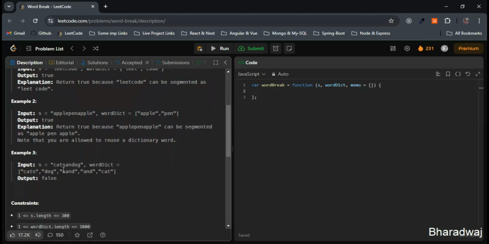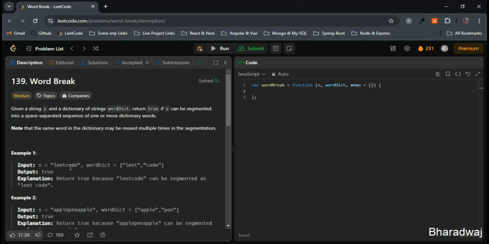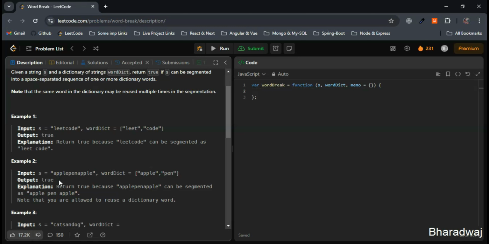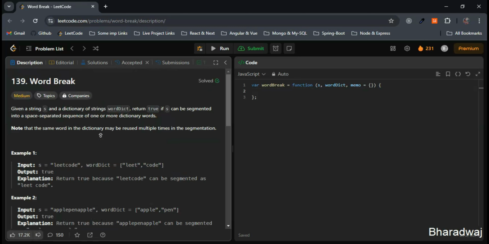And this one is false because we are having the words cats and dog, and sand is there, so this one will be false. This one will be true, because by leet and code we are segmenting. After this, apple and pen as well, so this can be segmented.